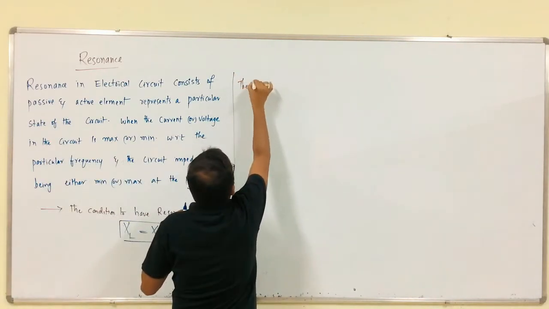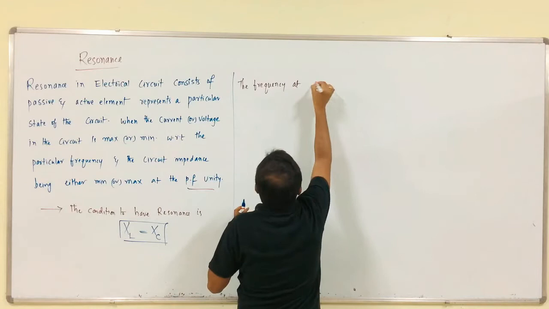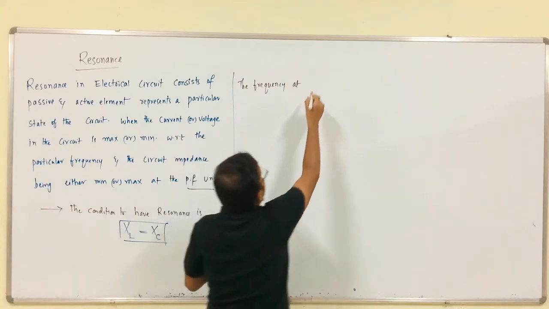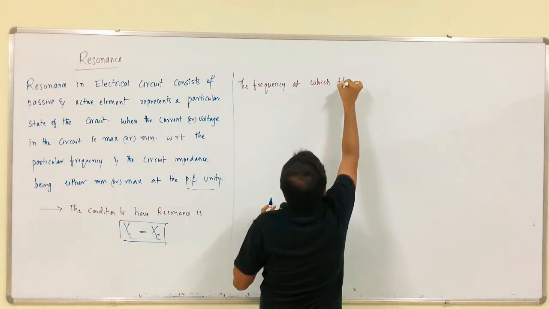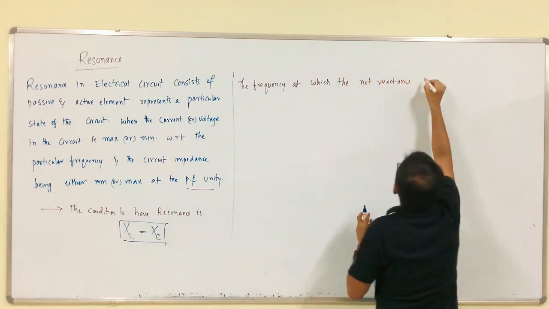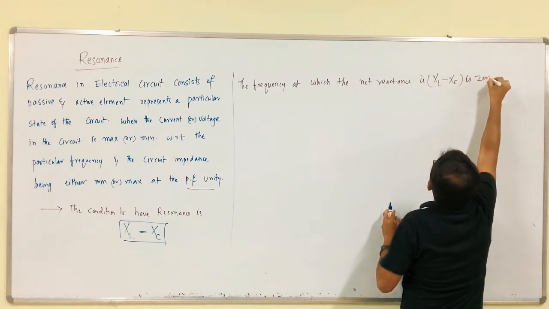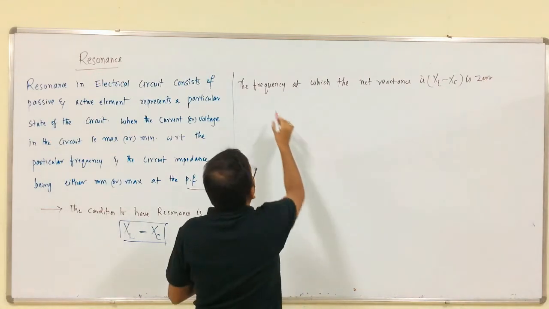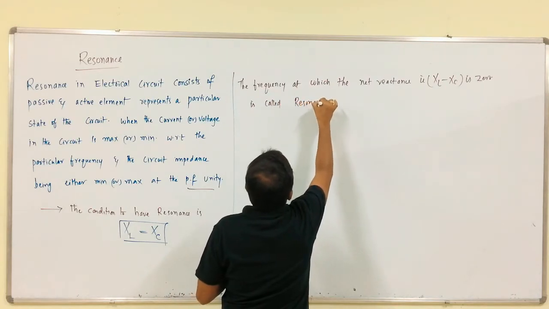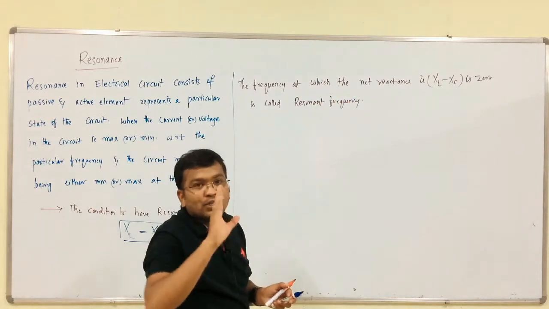The frequency at which the net reactance, that is XL minus XC, is 0, is called the resonant frequency. That frequency is called resonant frequency.